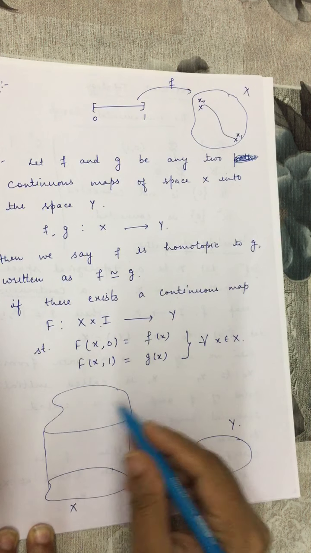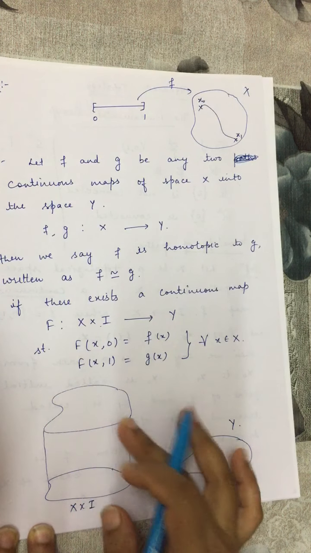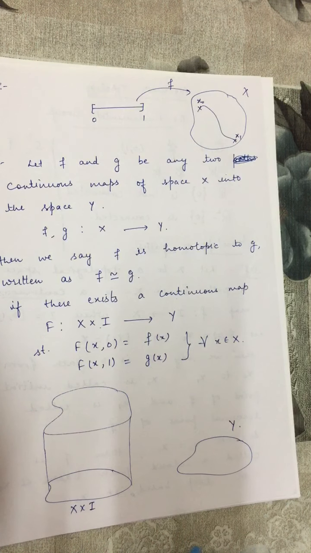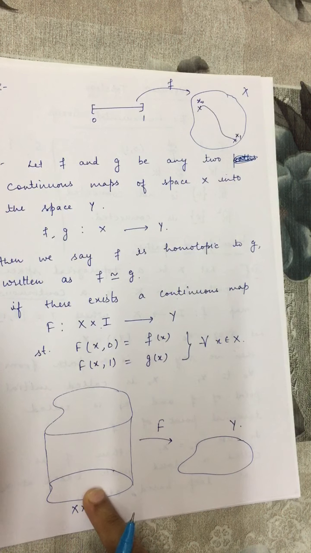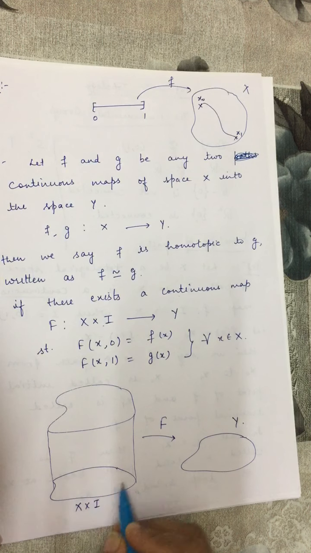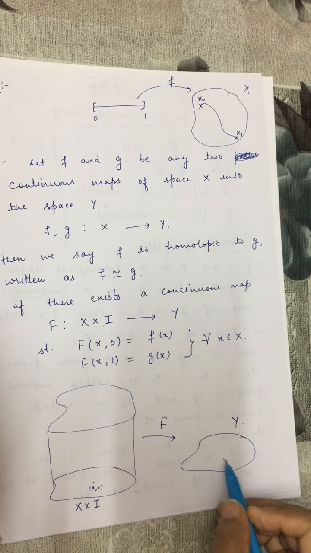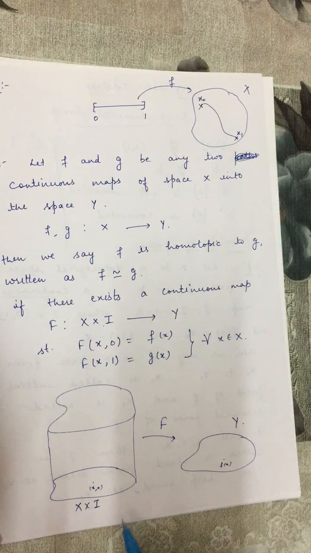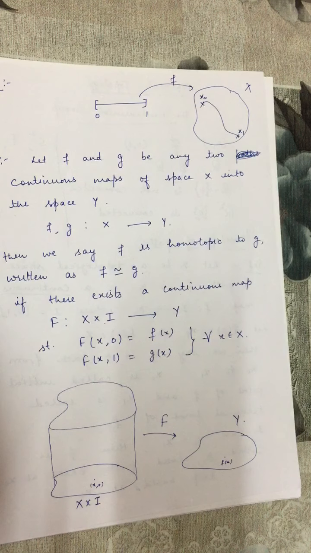from x cross I, now this space is x cross I, this is a cylinder whose base is x, so if we can find a continuous mapping capital F from x cross I to y such that the points on the base, that is x0, so this is the base, let us say any point x0, goes to fx, because we know this is the space x and f and g are mappings from x to y.